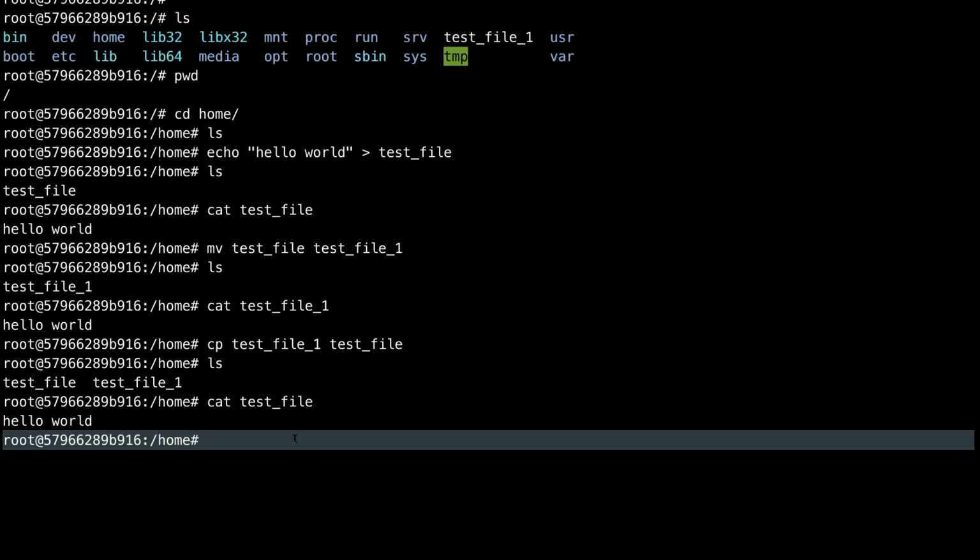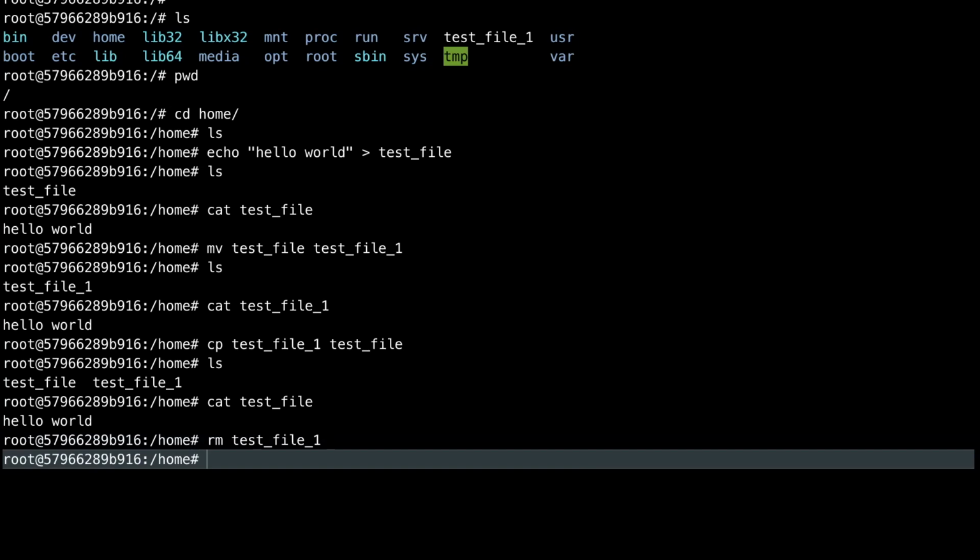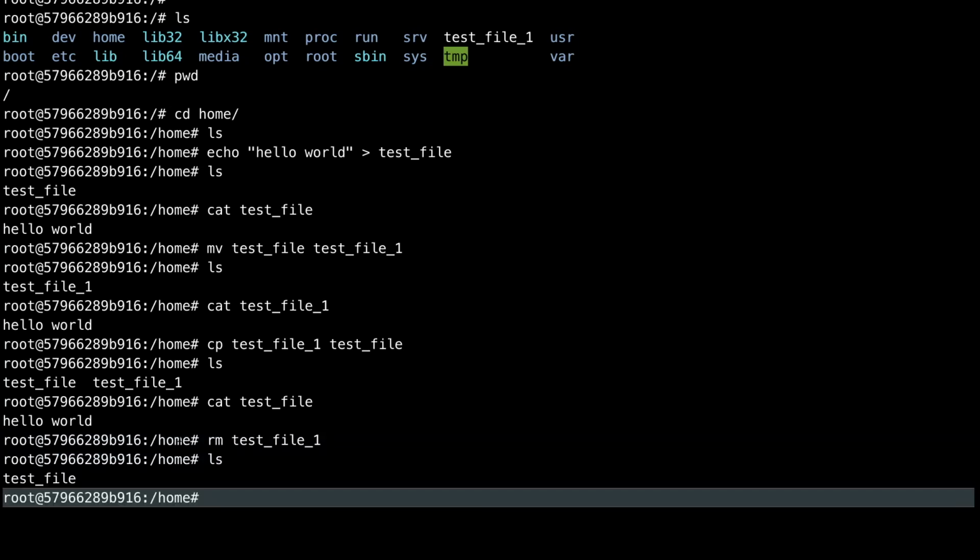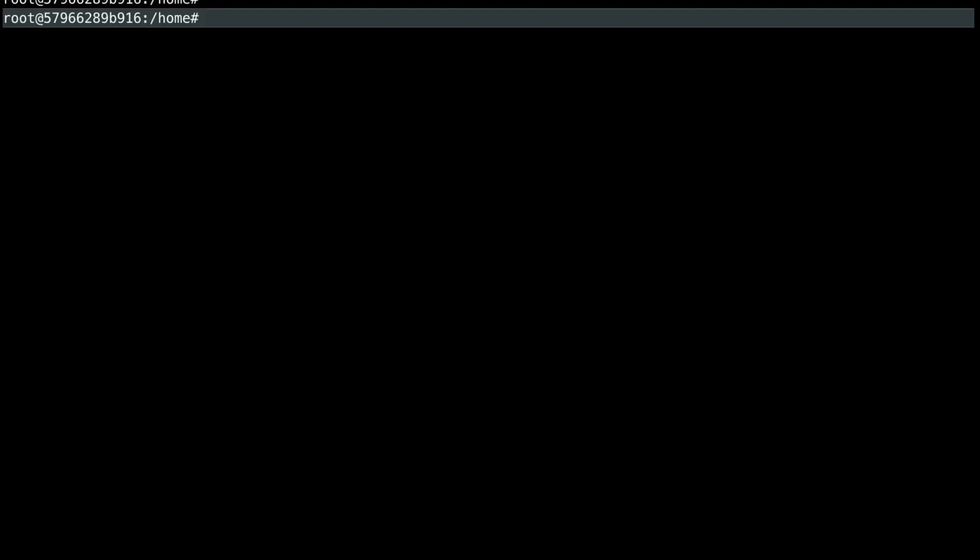Now let's say I want to delete test underscore file underscore one. I can use the rm command for this. If I use the rm command and press enter, and now do ls, you see this file has been deleted. Now you have only one file remaining, that is test underscore file. Let me clear the screen. These were mostly file operations.